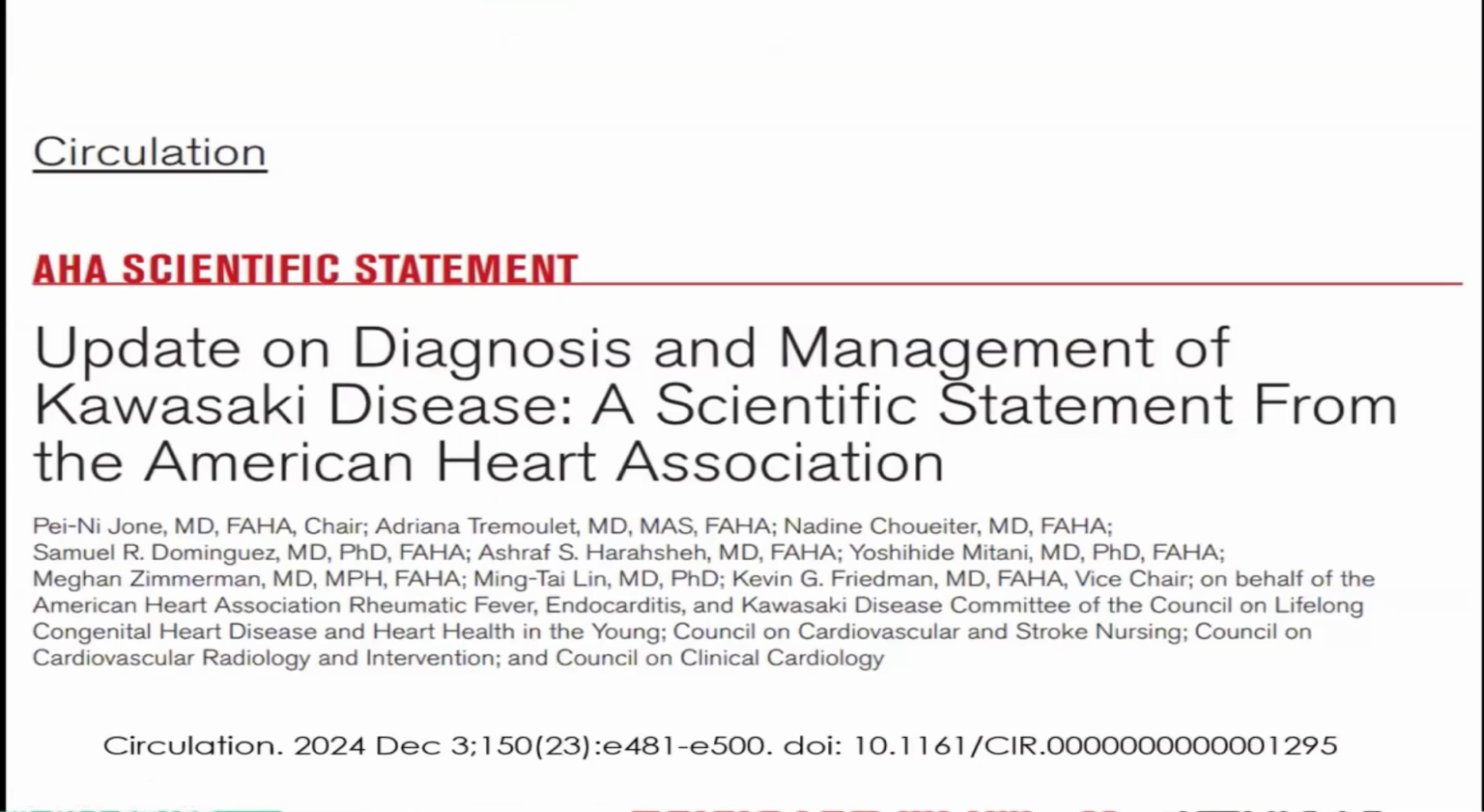So this is the current statement. And whenever you guys see a new statement or practice guidelines, you should always understand who the writing authors are. So if you look here, all of the writing authors are cardiologists predominantly. We have infectious disease experts. We have people from Taiwan, and most of the co-authors are from the United States.